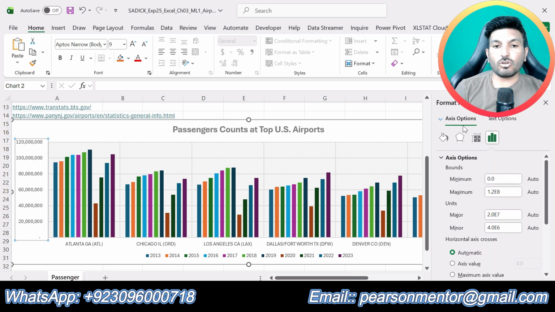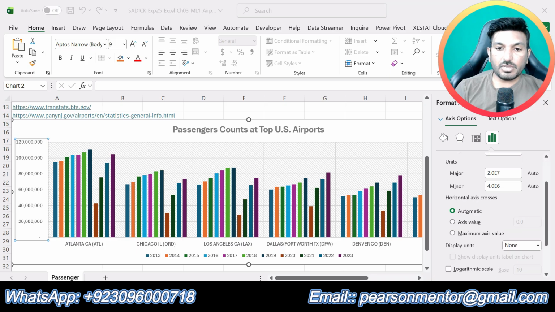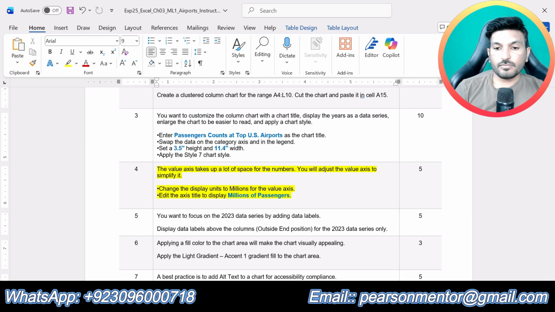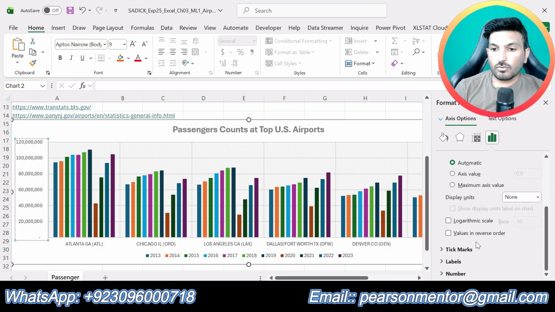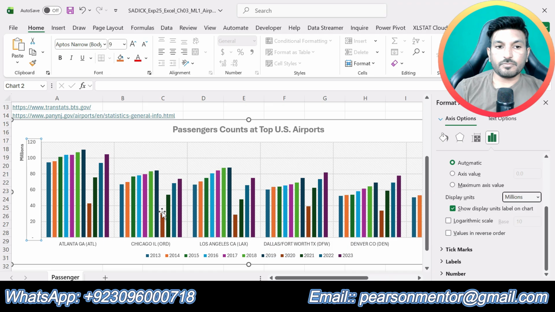So the format axis task pane will open. Now display unit, we are supposed to make the display units to millions. And here we can see the display units, and from here select millions, this one.